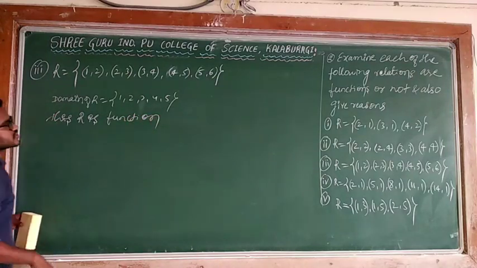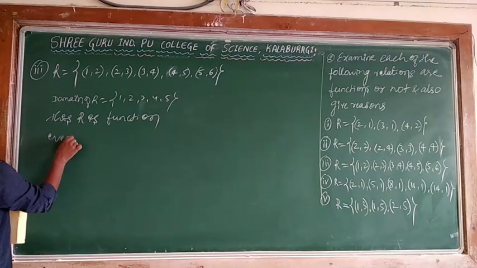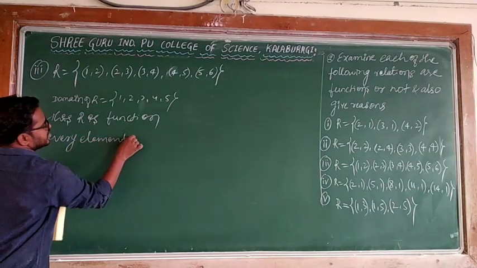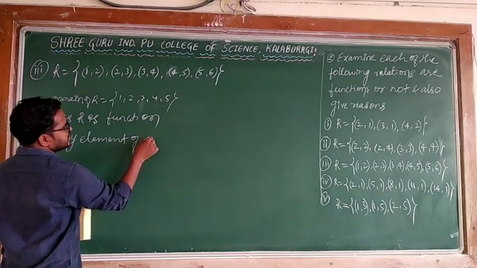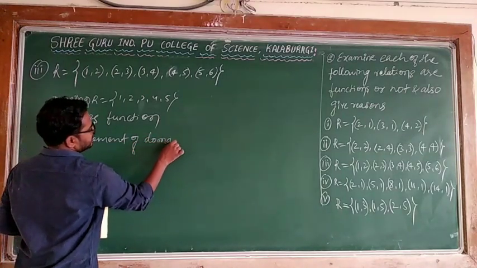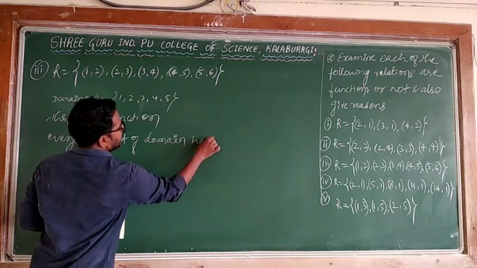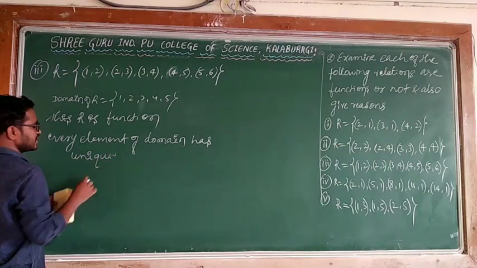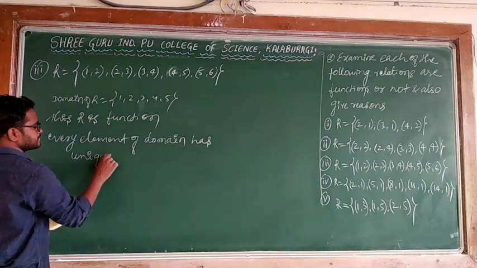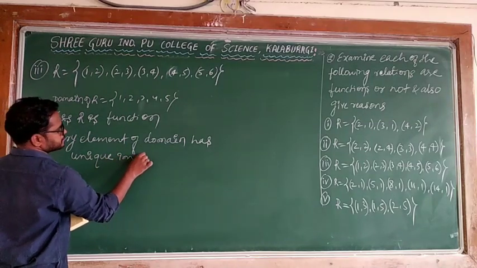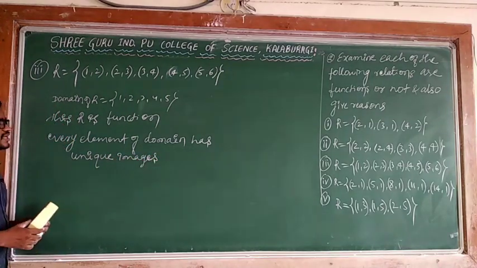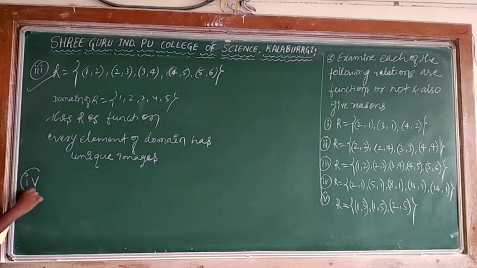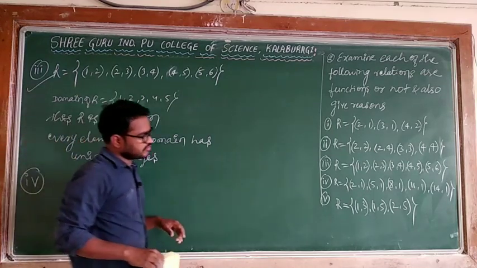This R is a function because every element of the domain has a unique image. This is also becoming a function. Then the fourth one. The fourth one you can check yourself. What is happening in the fourth one?